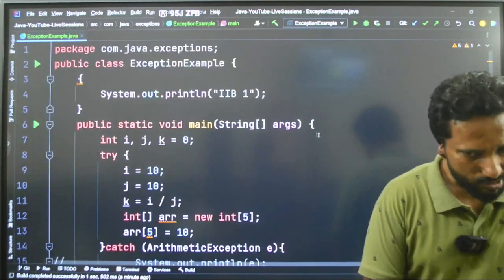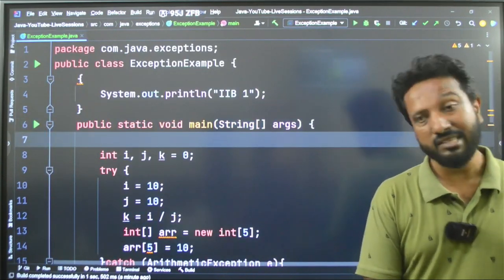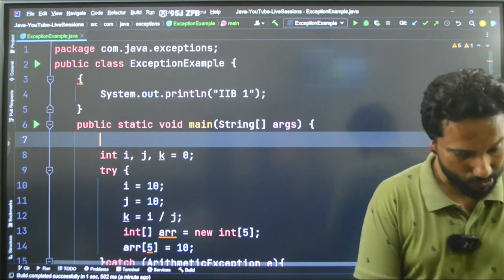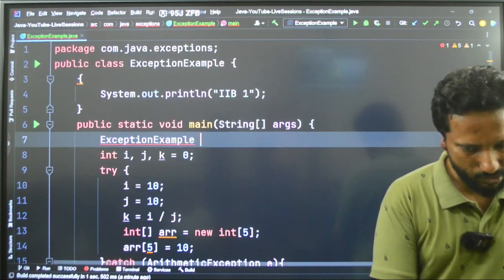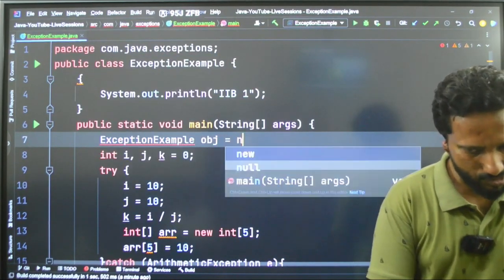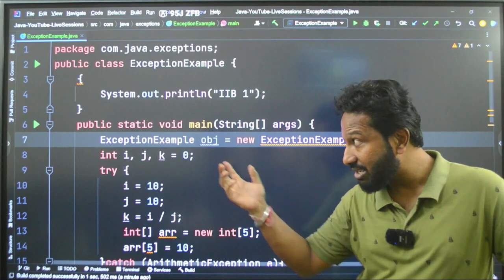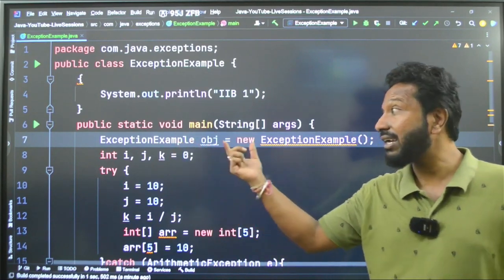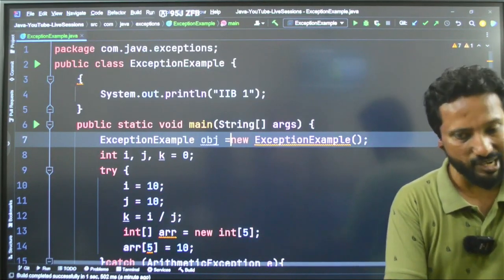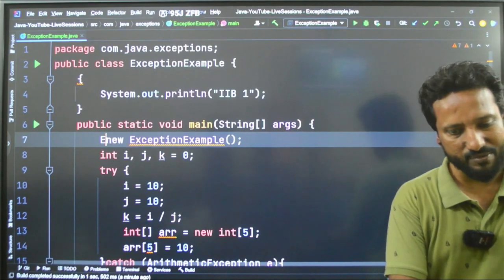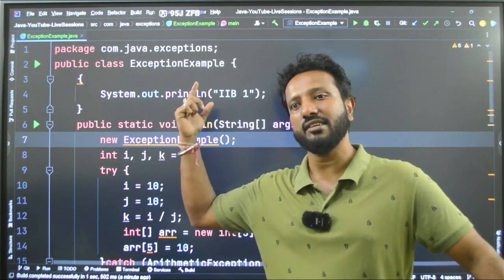So now what I will do is, let me write down here. How do you create an object? We write like this, right? Class name object equal to new class name. So it will be exception example object is equal to new exception example. Correct, something like this. But trust me guys, this is actually why I love the Java language, because it is not always mandatory to write like this. Only by using the new keyword you can call the constructor, not even needing the object.